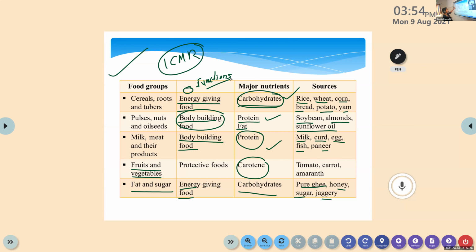The main function of cereals, roots, and tubers is to provide energy. The main function of pulses is bodybuilding function. Then again, fruits and vegetables, the main function is protection to our body. They provide protection like that.